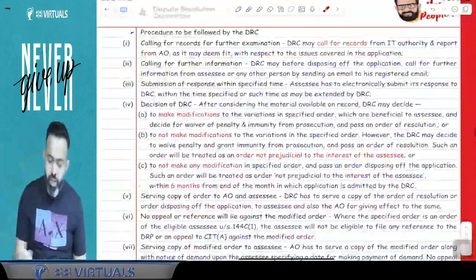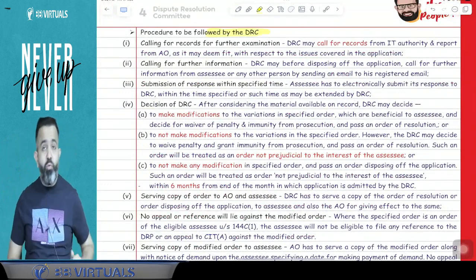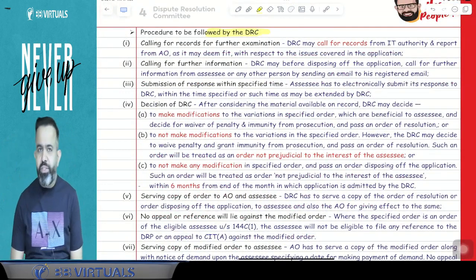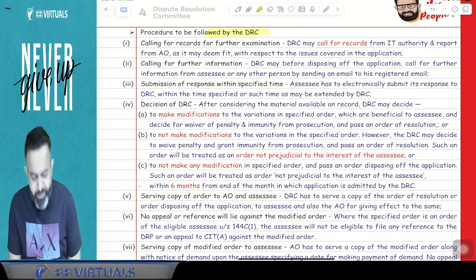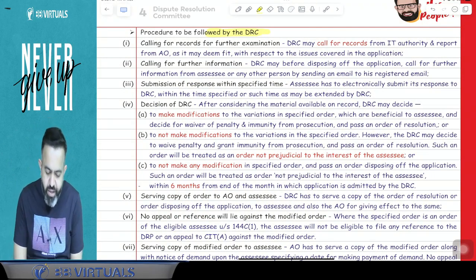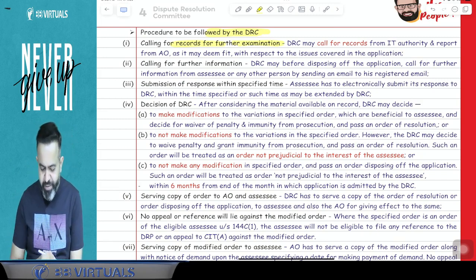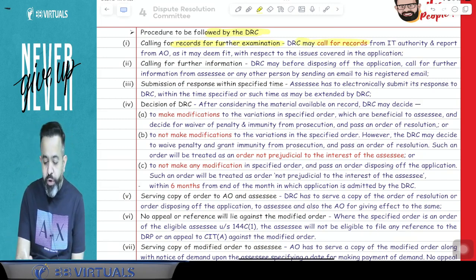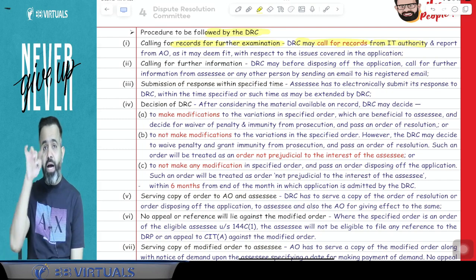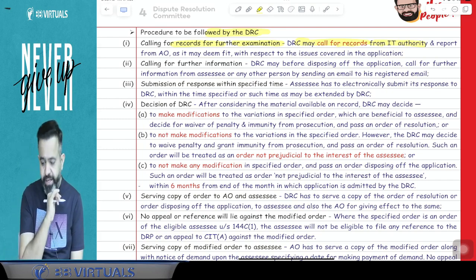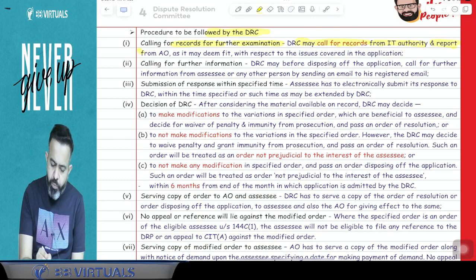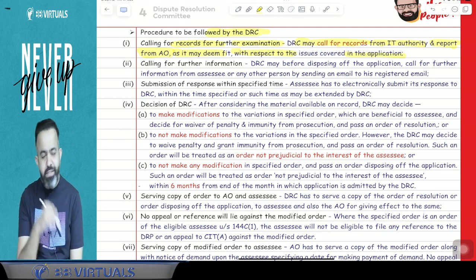Try to understand. Procedure to be followed by the DRC. Now what procedure will DRC follow? Your application is accepted now. What will DRC do? First is DRC calling for the record for further examination. So DRC has the power. The DRC may call for record from the IT authority, meaning they will ask the IT authority to give some record related to the assessee, and also a report from the assessing officer as it may deem fit with respect to the issue covered in the application. So they will ask the assessing officer to prepare one report and send that report to the DRC.